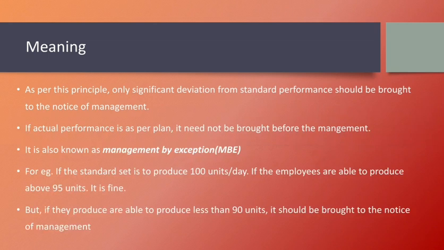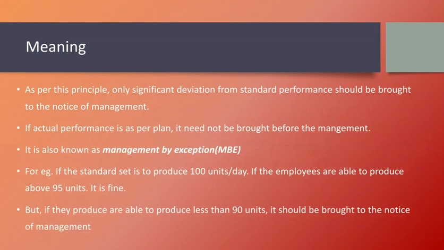But suppose we were able to produce only 90 or less than 90 units, that means 10% deviation from the standard output or more than 10% deviation. That means it is not at all a small deviation, it is a significant deviation from the standard output. That means either the employees are not working properly, or there is some other problem happening in the organization which is to be considered by the management.